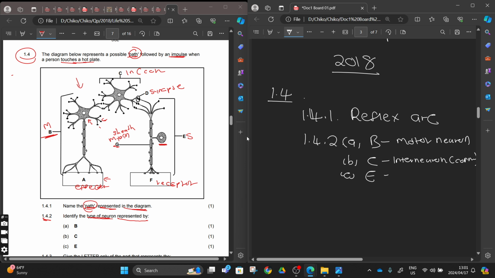It will be up to you which one you use. Even the motor neuron here, this one is an efferent neuron, right? But motor neuron, interneuron, sensory neuron, these are the well-known names. The number E there will be our sensory neuron, also known as afferent neuron, right?